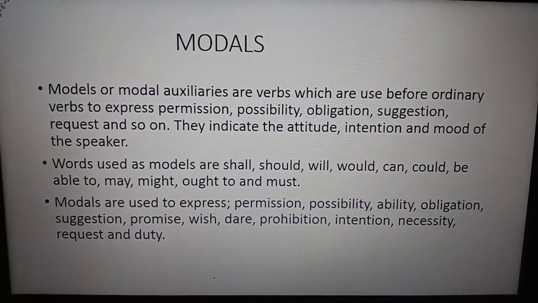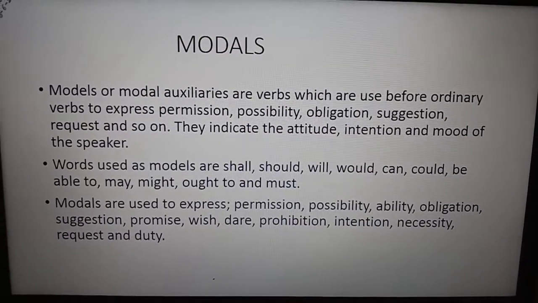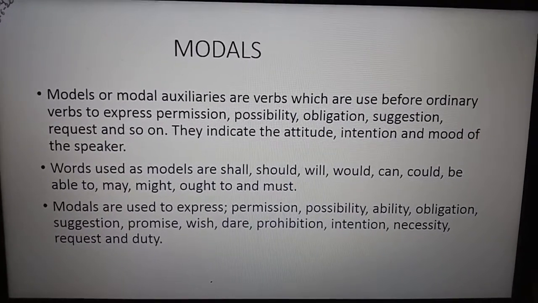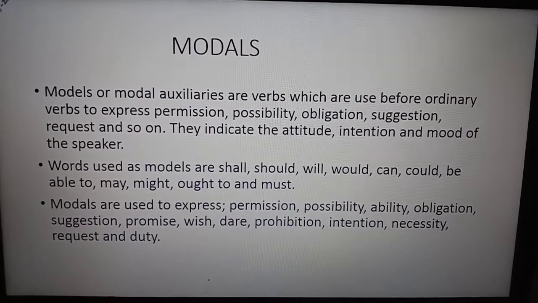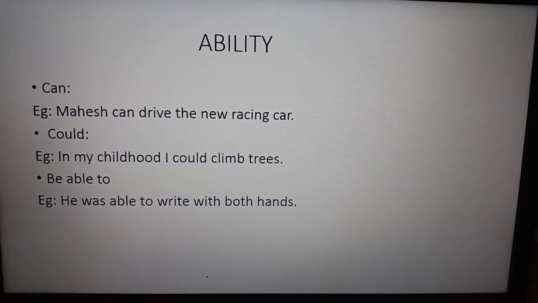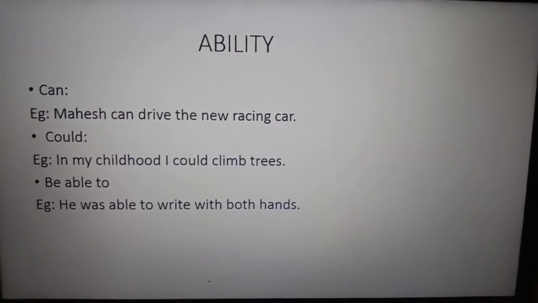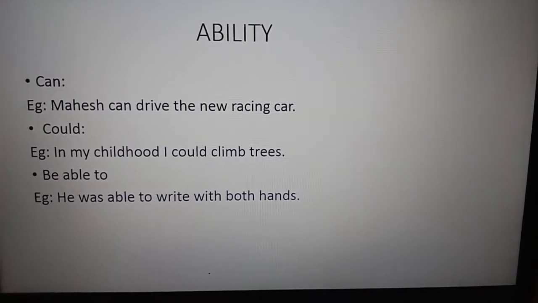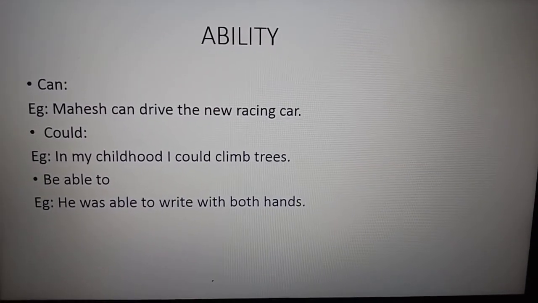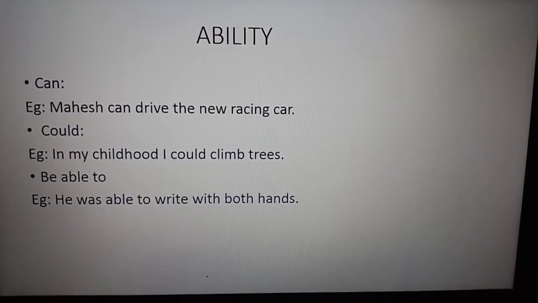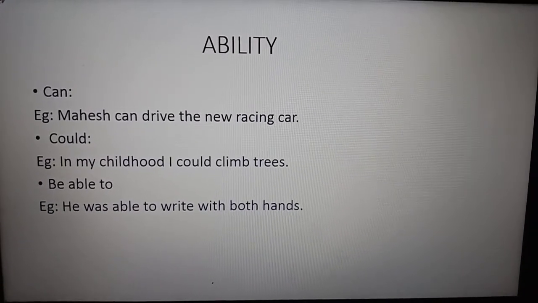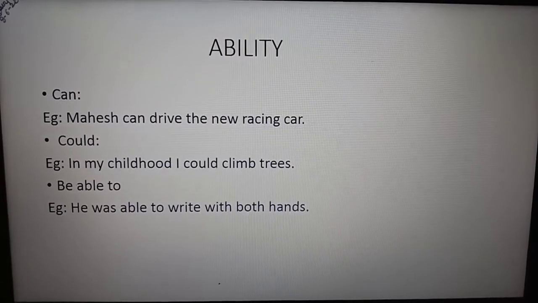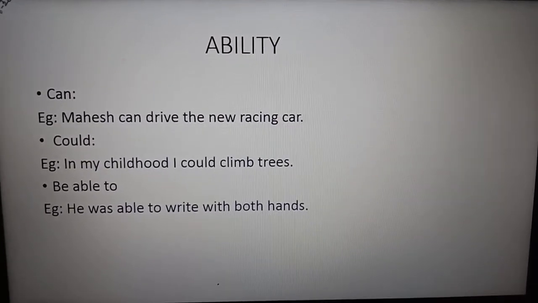Not simply write it; you have to see. If can is written, always can is not used as an ability. Can is also used as ability, can is also used as permission, and request also. So it depends on the mood and the intention of the speaker, not the word. You have to see the modal auxiliary and write that.